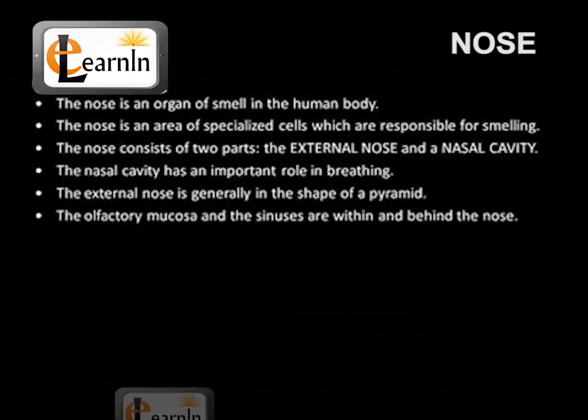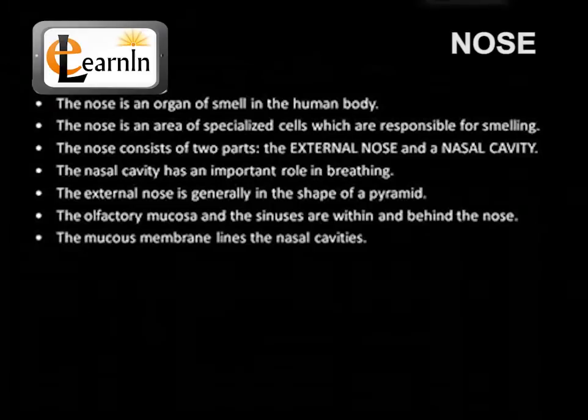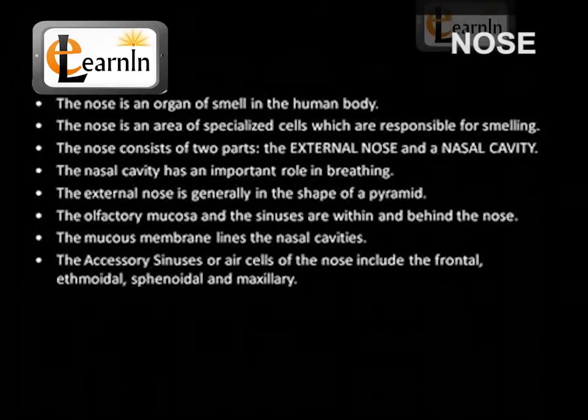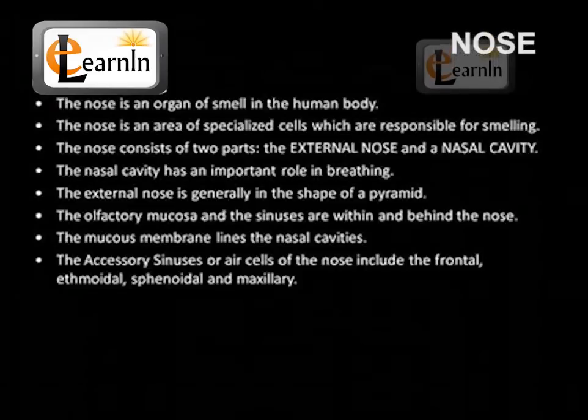The olfactory mucosa and the sinuses are within and behind the nose. The mucous membrane lines the nasal cavities. The accessory sinuses or air cells of the nose include the frontal, ethmoidal, sphenoidal, and maxillary.